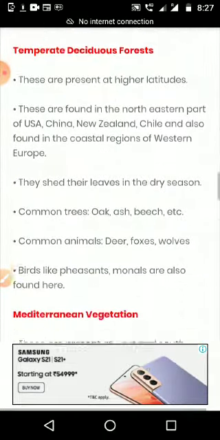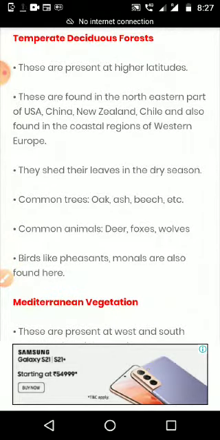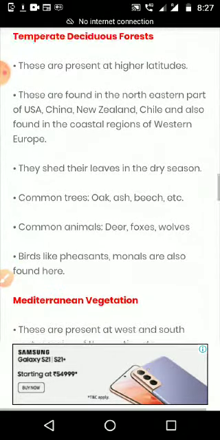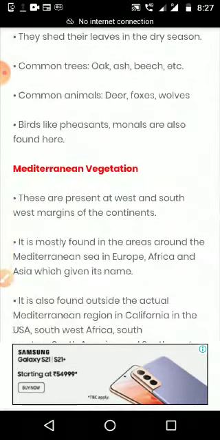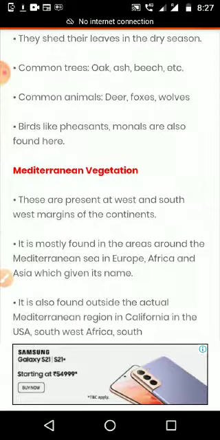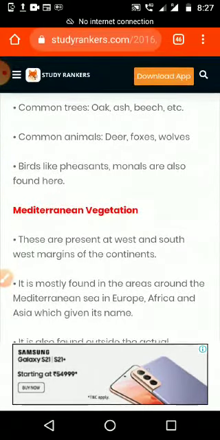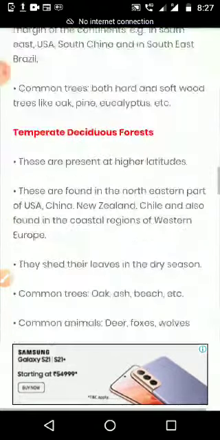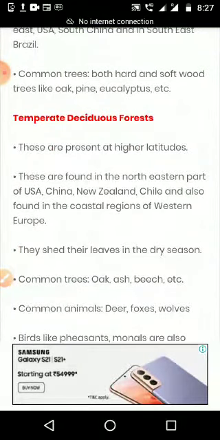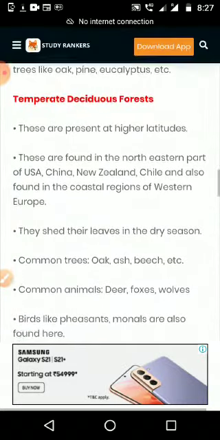Temperate deciduous forest and giving something like beech, you have to match the things. So read this carefully, because many objective type questions, especially match the pair or fill in the blanks, you may get from this chapter, as well as two 5-mark questions we have a probability to get. The next one, a 3-mark question, for example deciduous forest, separately. If you are reading for 5 marks, then you can very easily write for a 3-mark question.